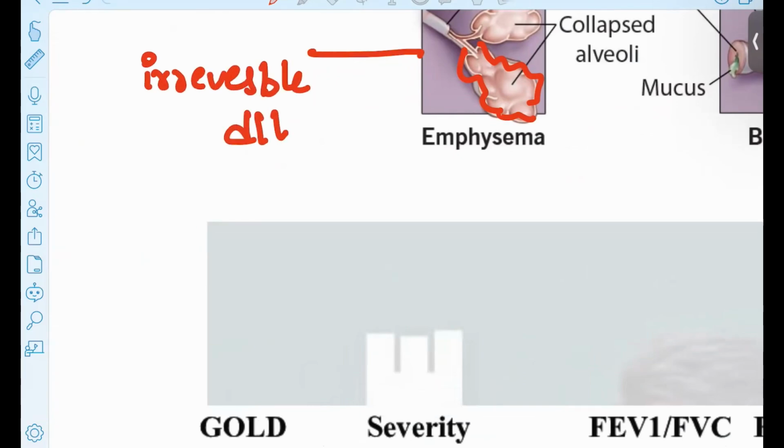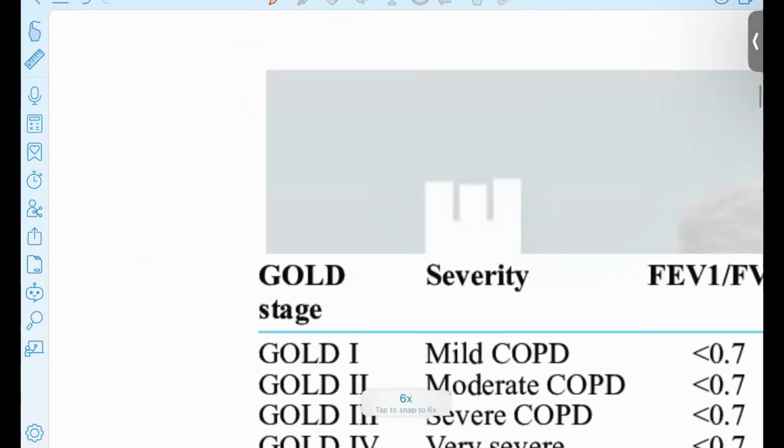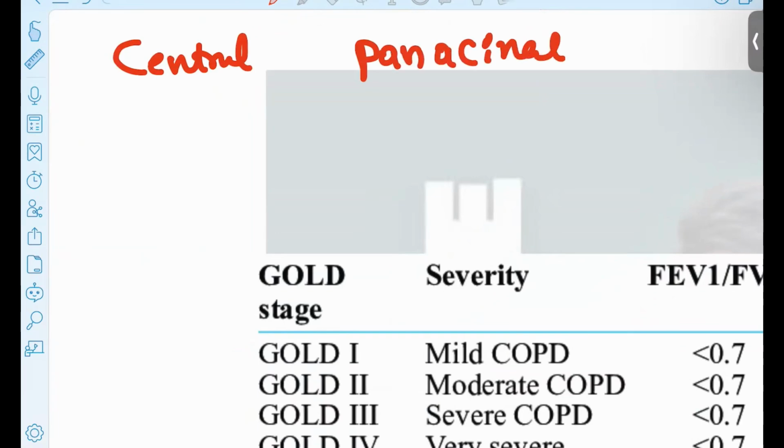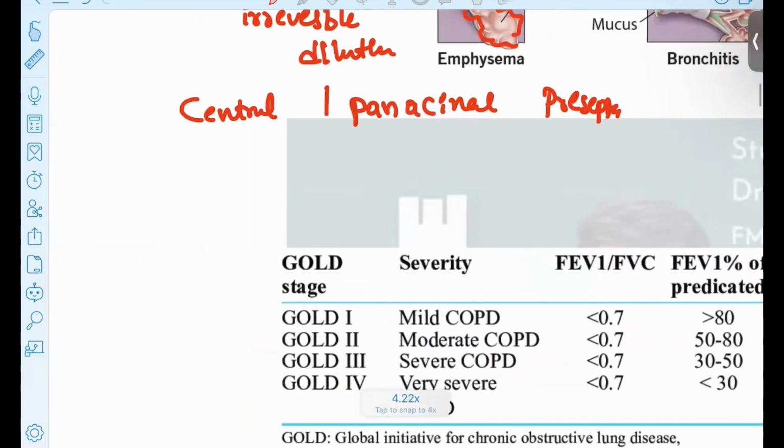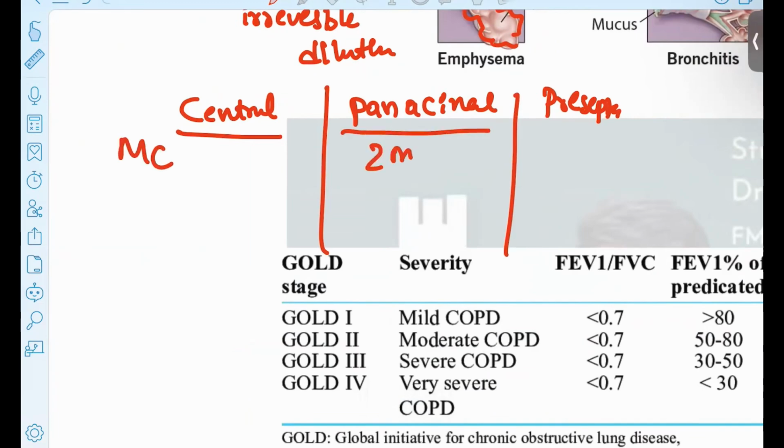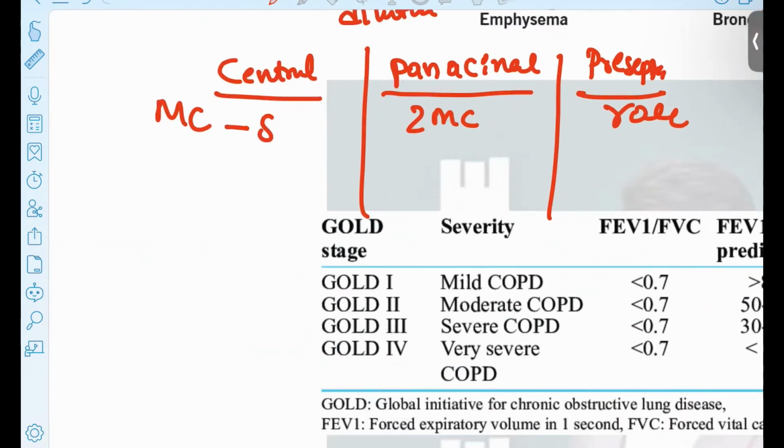Irreversible dilatation is seen. There are some types: one is your central type, another is your pan-acinar, and the third is preseptal. These are the three types. The central is the most common, pan-acinar is the second most common, and preseptal is rare. Your central one will be mostly due to smoke, and pan-acinar is your alpha-1 antitrypsin disease, a genetic autosomal recessive condition. The preseptal is also due to smoking.